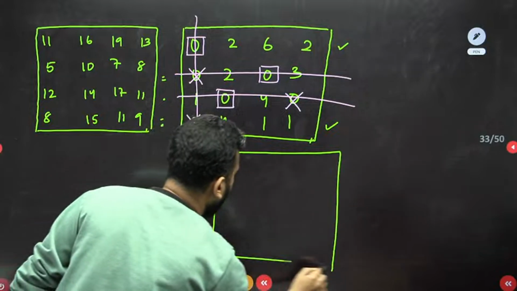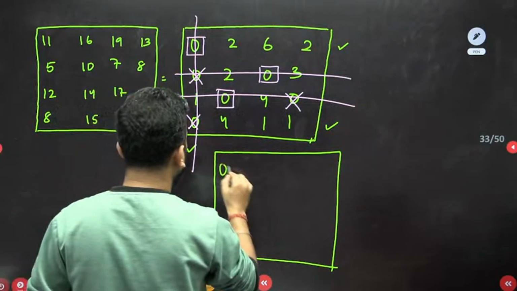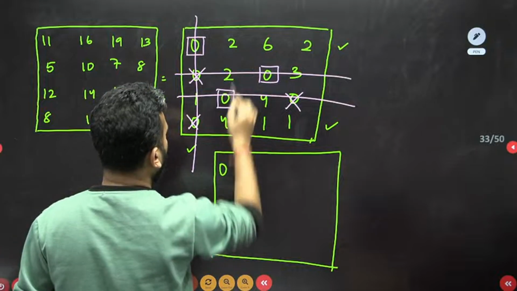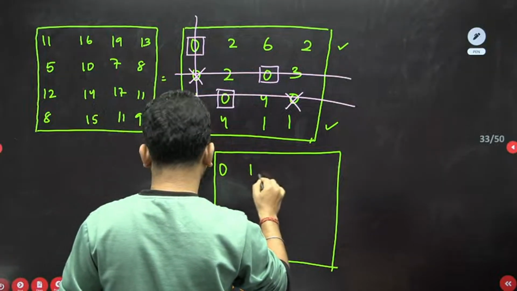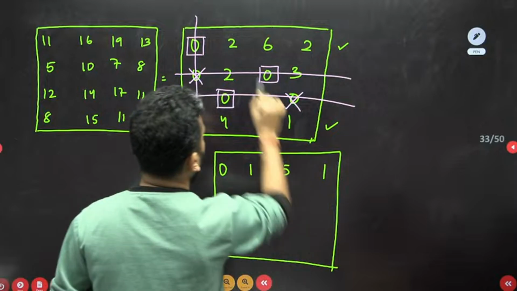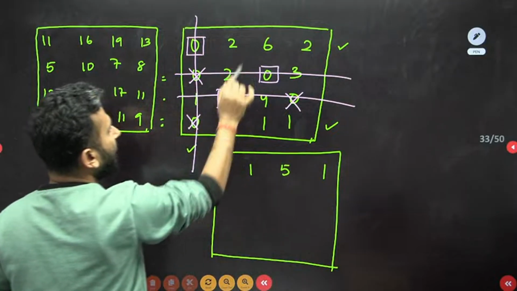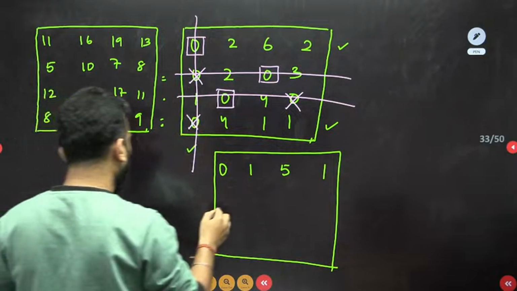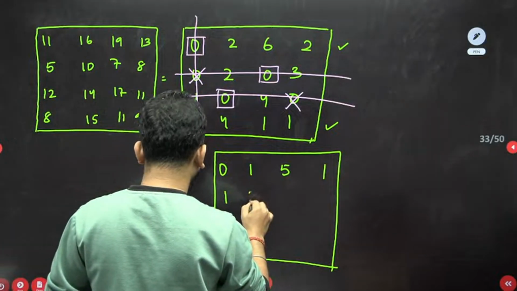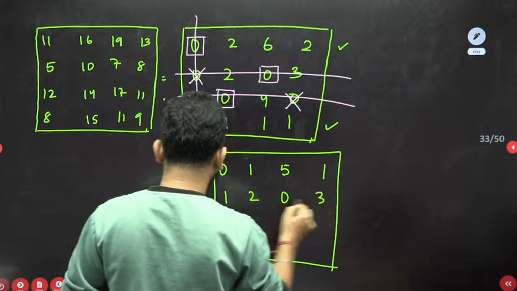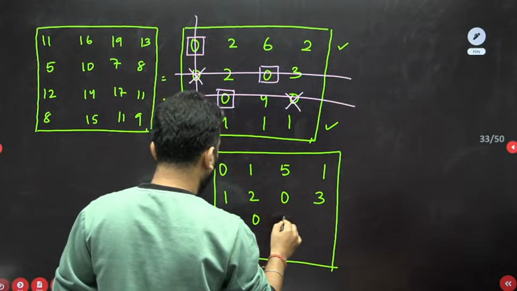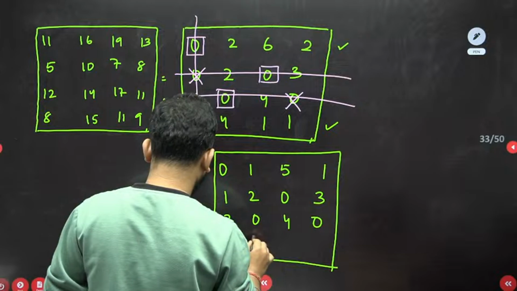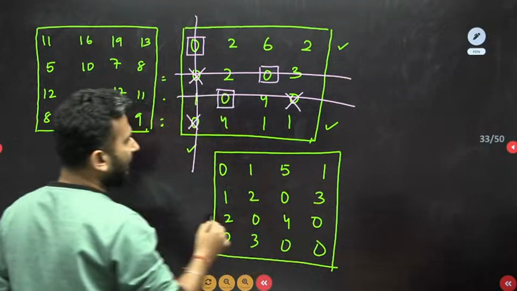Again I reframe the matrix. The minimum element is 1, I'll subtract it from the elements where no line is passing, and where one line is passing I'll leave as it is, and at the intersection we have to add. After doing all of that, I again have this reframed matrix.